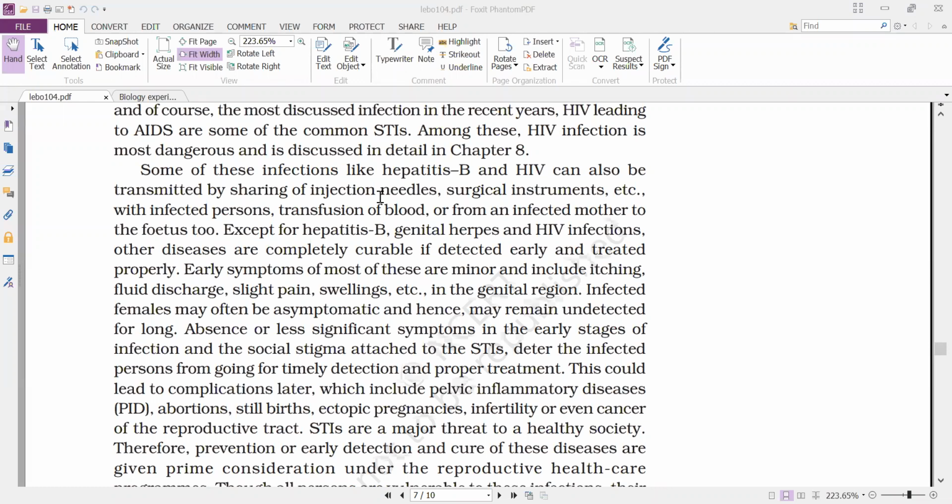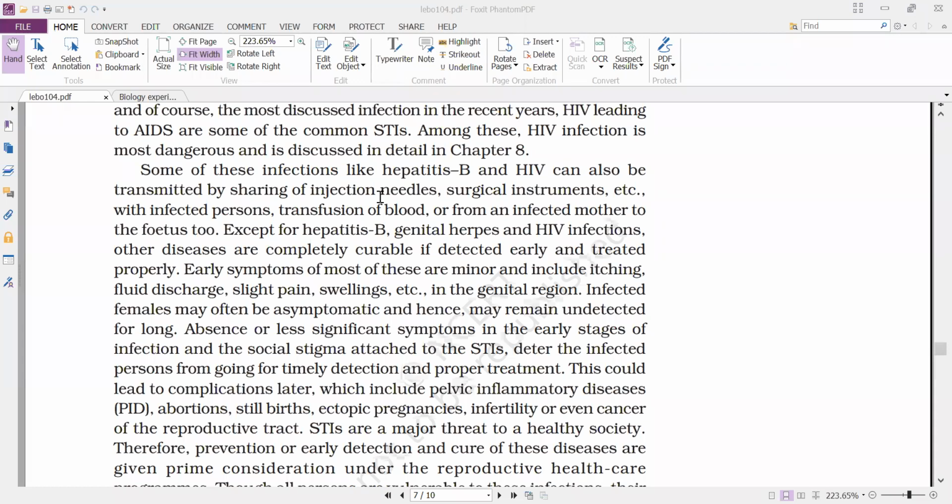Because of the social stigma, most of them will not reveal it, will not go to the doctor, and will not take proper medication or treatment. So they become more and more infectious and cause the most damage to the body parts.